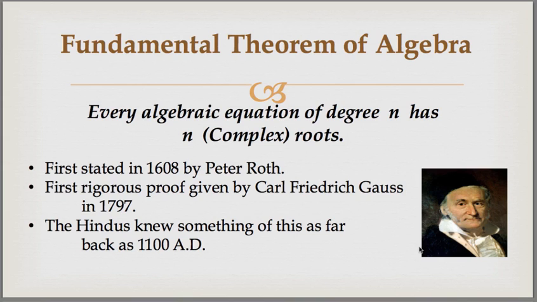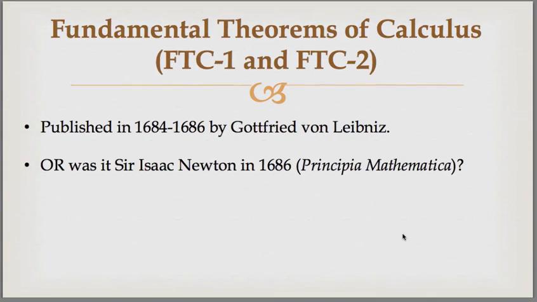Quite the mouthful. The Hindus, however, knew something of this theorem as far back as 1100 AD. They knew that cubic polynomials, third-degree polynomials, should have 3 roots, and they knew a little bit about quartic polynomials, fourth-degree polynomials, and suspected that they should have 4 roots. But their understanding was a little bit vague because the notions of negative numbers and imaginary numbers were not yet clearly defined. And that brings us up to our study of the calculus.